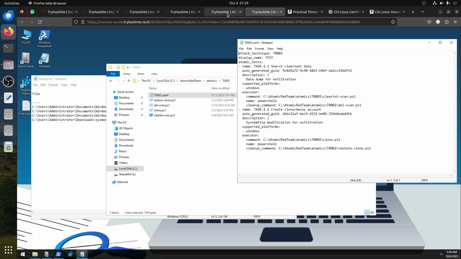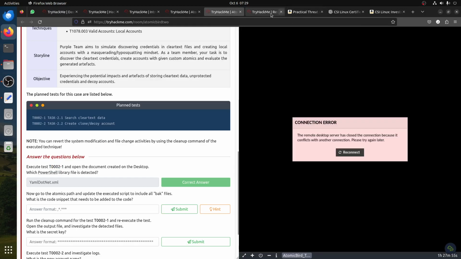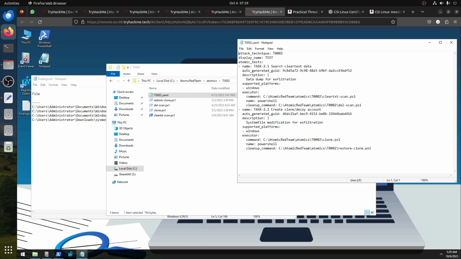So the task for T0002-01, this one, so that's the first one. I assume this one, 201, is what we're doing now. The command is using clear text scan, so this is the file we're looking for.